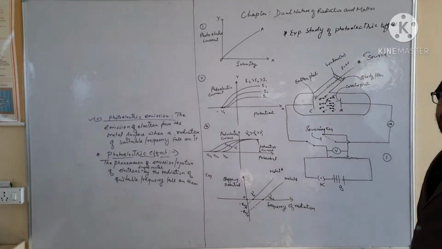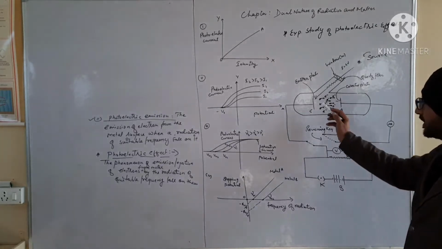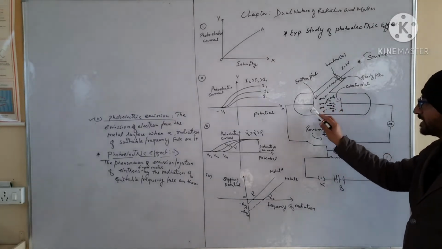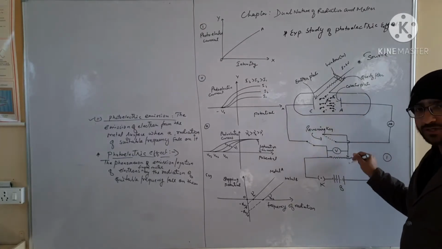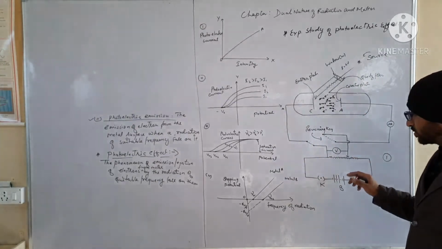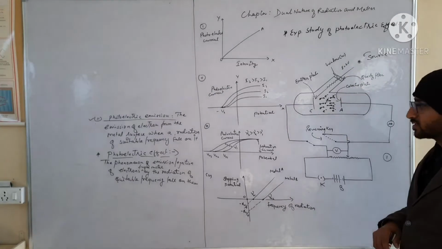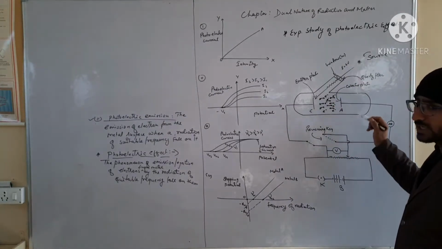So the electrons start moving from plate C to plate A, as plate A is at more positive potential compared to plate C.